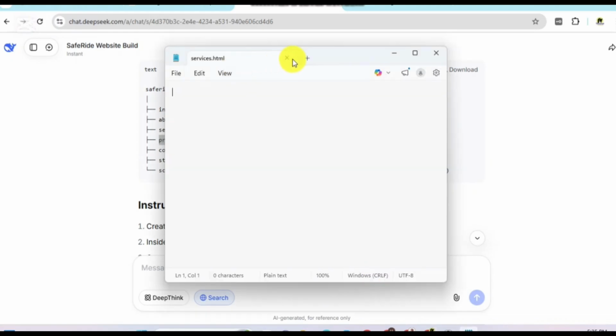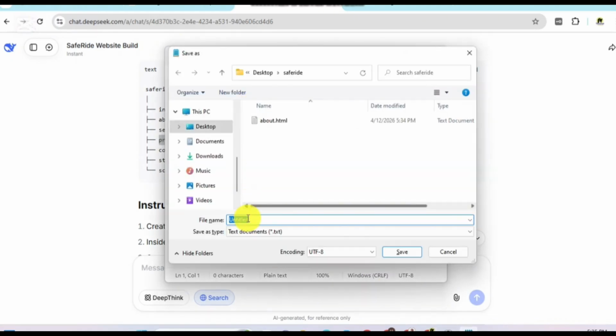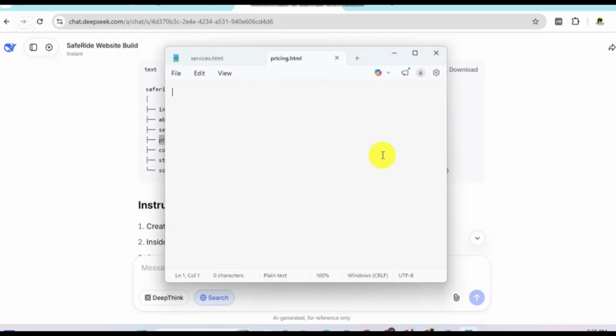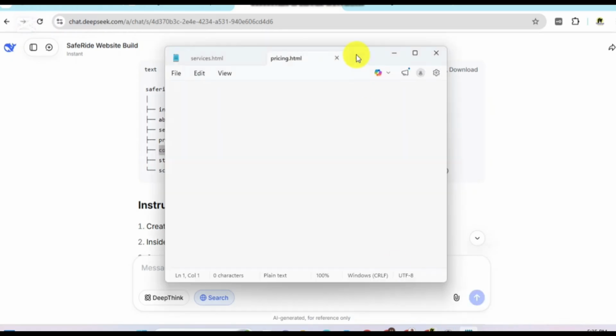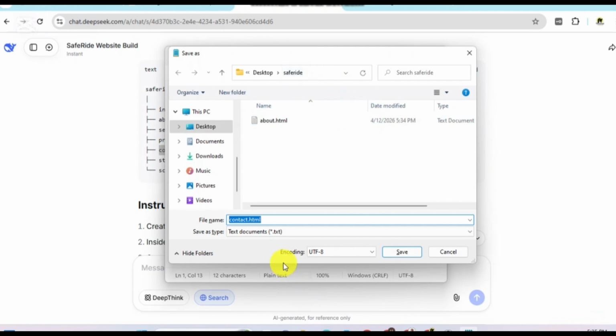Create another file on Notepad, paste the name pricing.html, then we save. Then another thing there is contact.html. Create another on Notepad, contact.html. Make sure you press Ctrl S, and make sure it's saved to the folder.